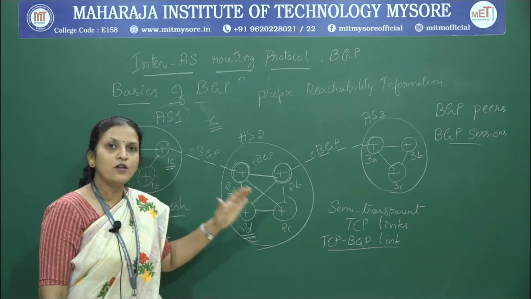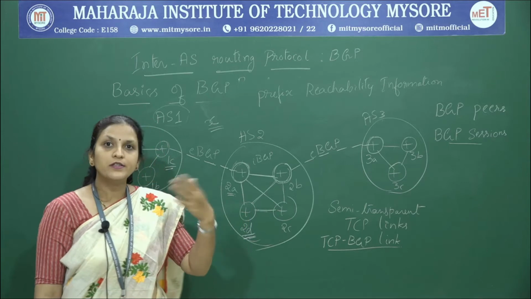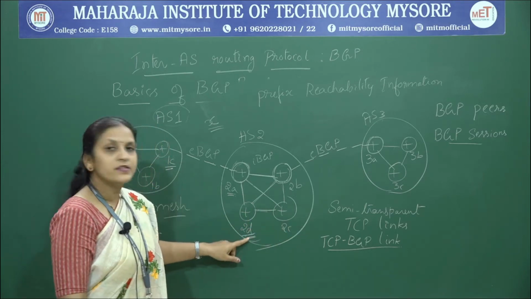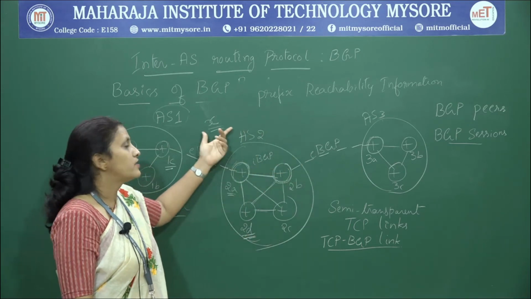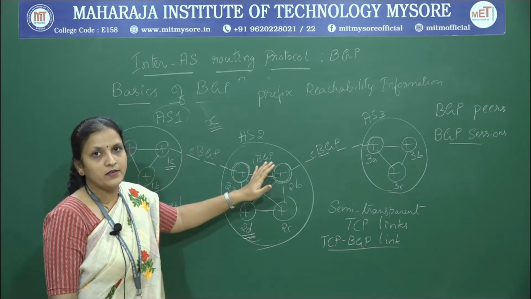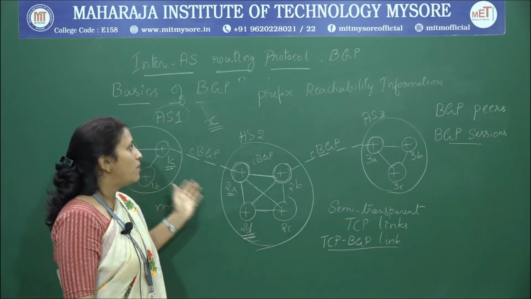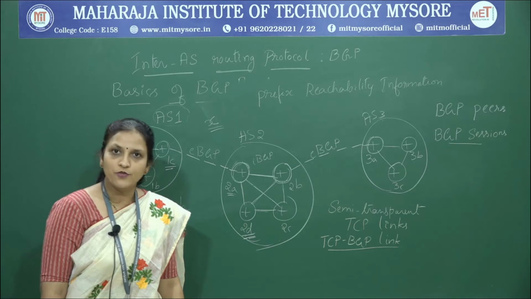Having this prefix reachability information along with some other attributes which we are going to study further, 2D decides which path to take to reach subnet X through the optimum path, with the help of the BGP sessions and prefix reachability information.